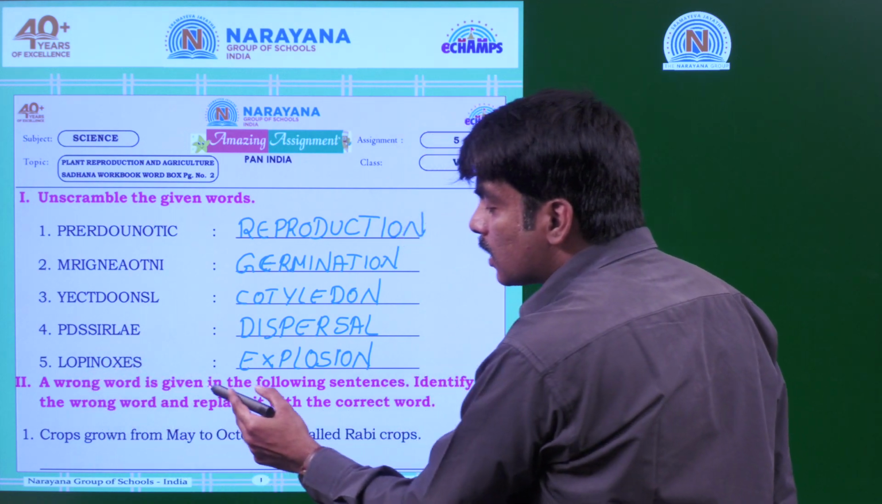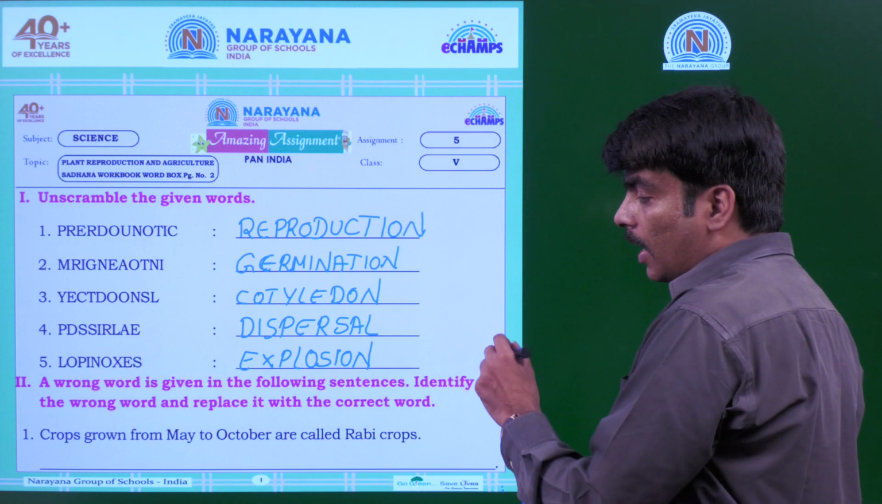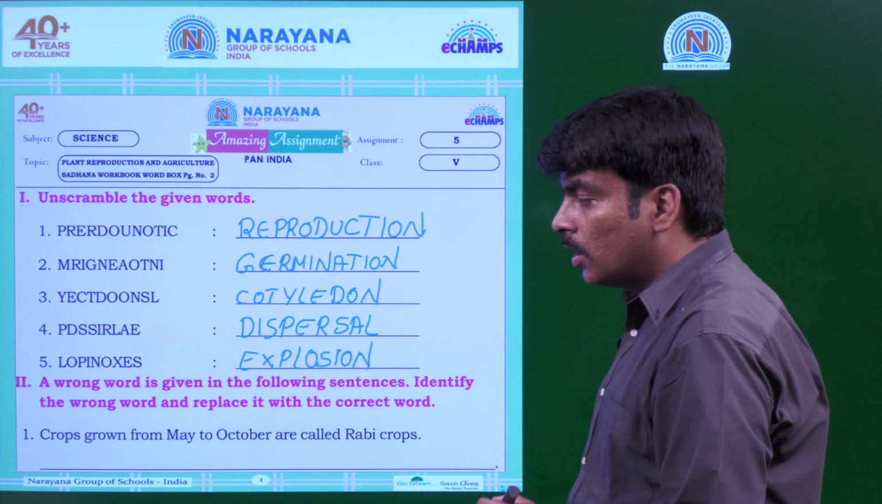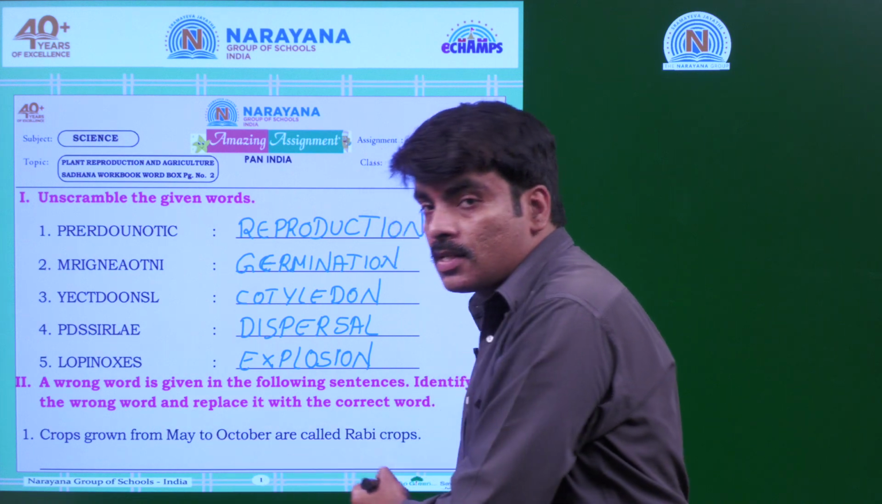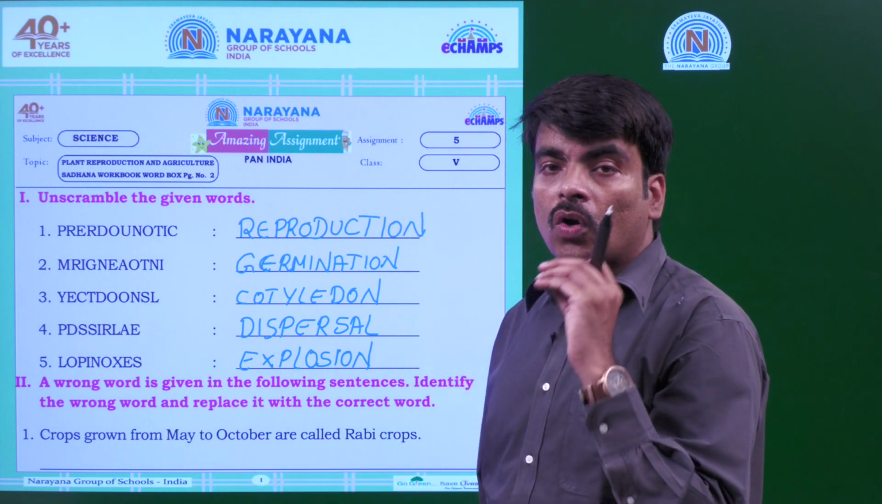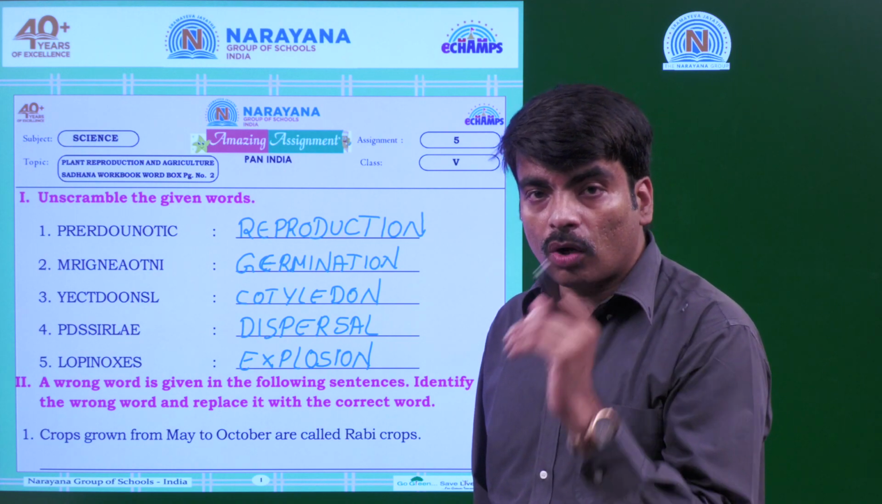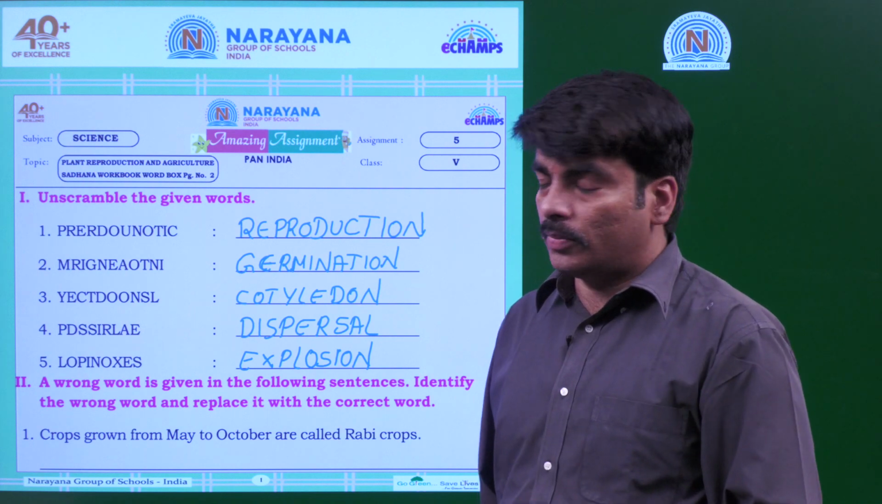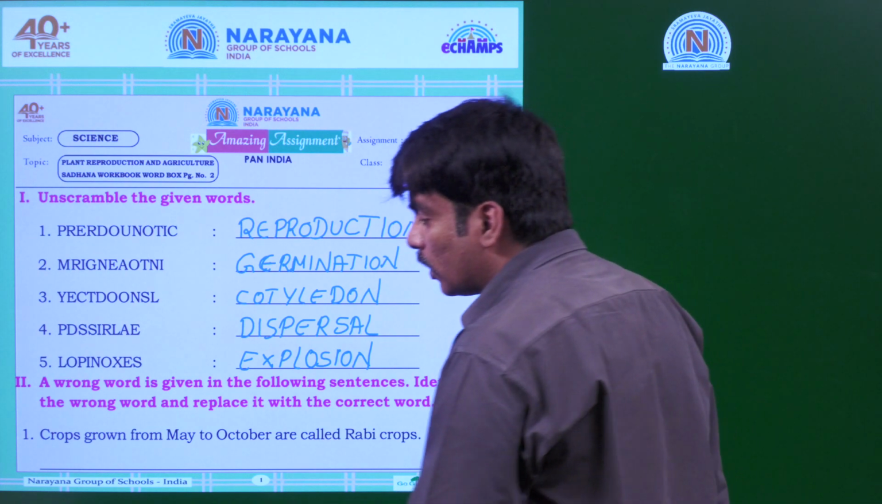Now coming to the second Roman number question. A wrong word is given in the following sentences. Identify the wrong word and replace it with the correct word. See, in the given sentences, some word is given wrongly. You have to identify that wrong word and replace it with the suitable correct word. Let us see the first one.